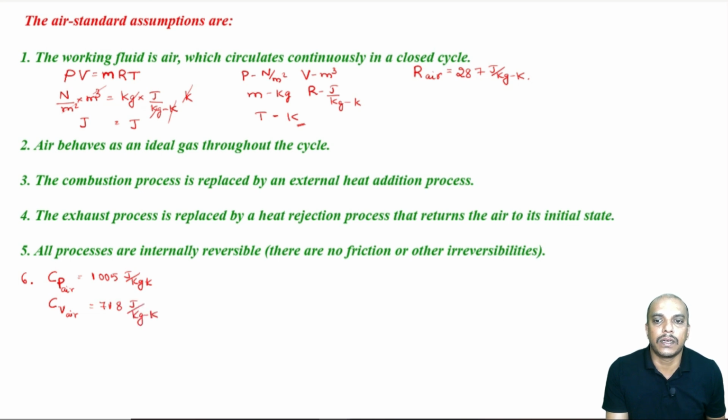And we know that the value of gamma is Cp by Cv, and if we do this, we will get the value 1.4. So, at the outset, we must know R for air, the value of Cp for air, gamma for air, and Cv for air. Now, in the next video, we will start with air standard cycles. Thank you.